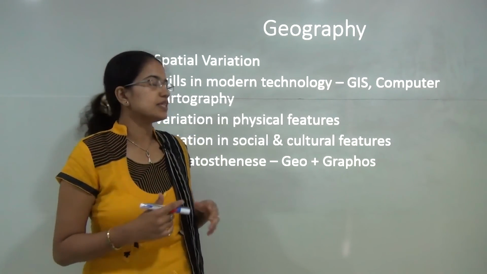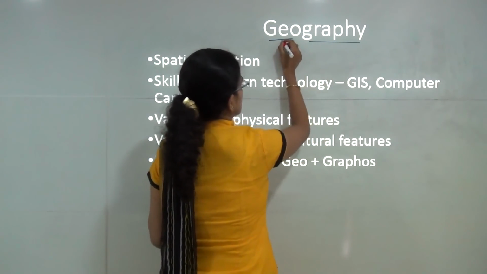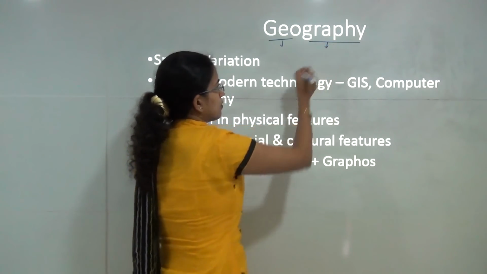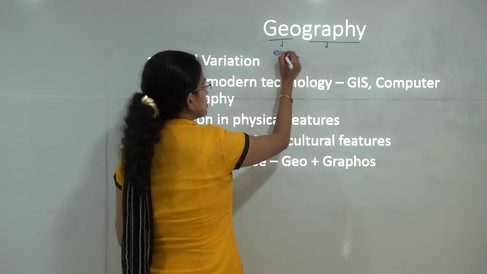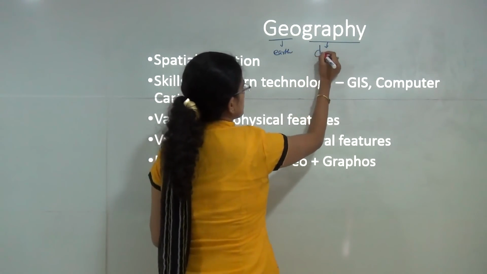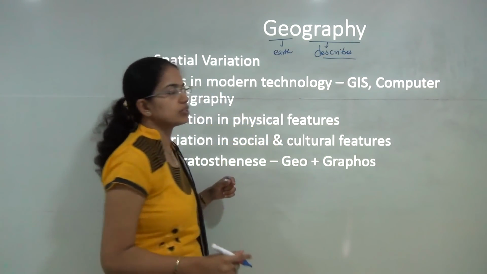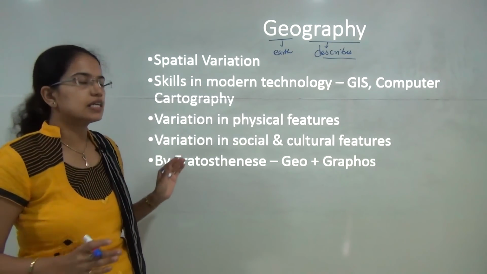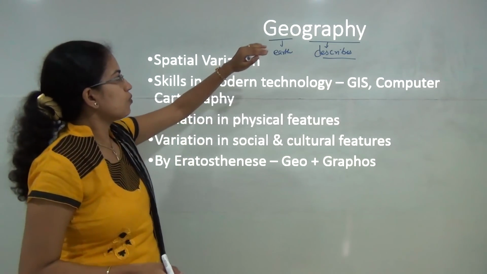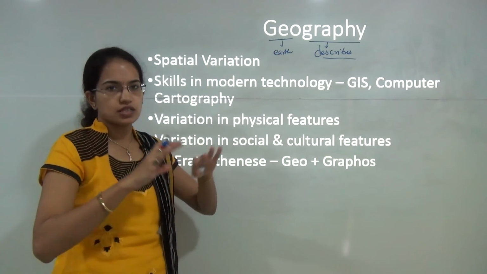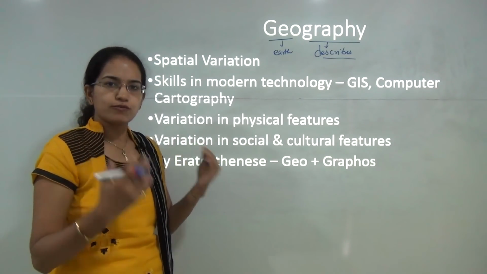Geography as a subject, or as a name we can say, is derived from two words, that is geos plus graphis. And this is the Greek word where geos means earth and graphis means to describe. So what Eratosthenes tried to explain was that geography basically is the description of the earth. Now whatever is happening on the surface of the earth would be a part and parcel of geography.